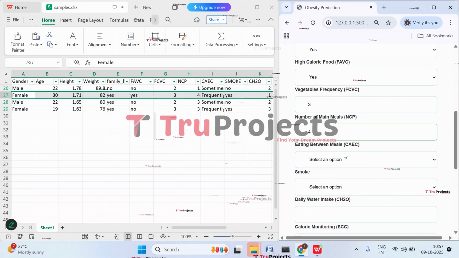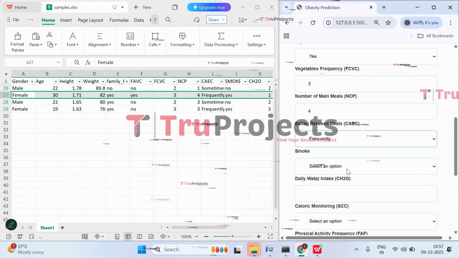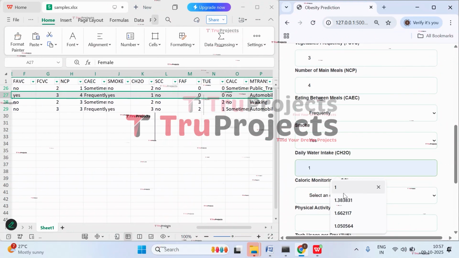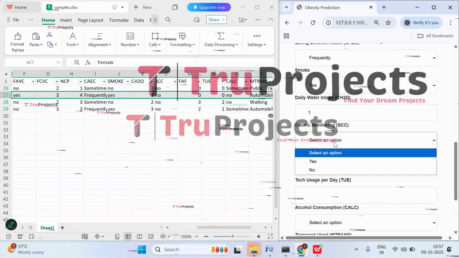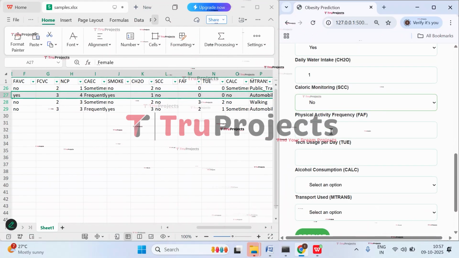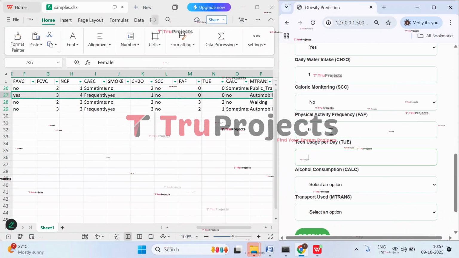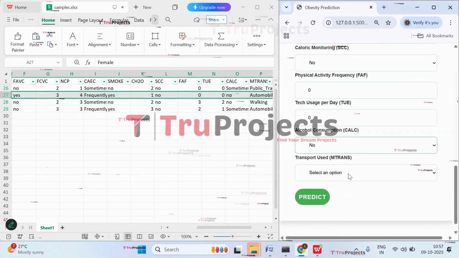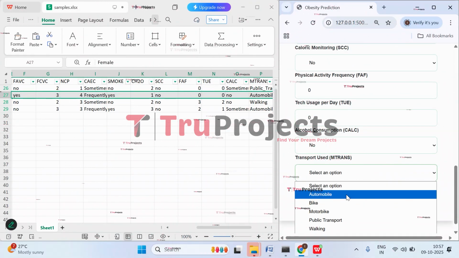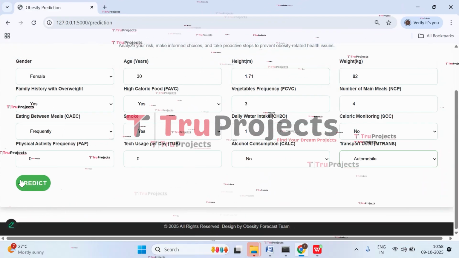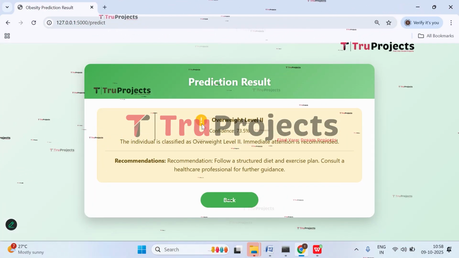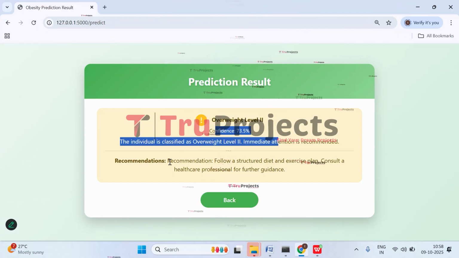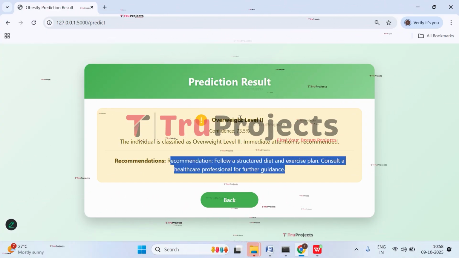4, frequently, yes, 1, and no. Here we have no. FAF is 0, TUE is 0, and alcohol consumption is no, and transport used is automobile. Now let's click on predict. So here you can see overweight level 2 with a confidence of 73.5%, and here we have the recommendations for the person who is at overweight level 2.